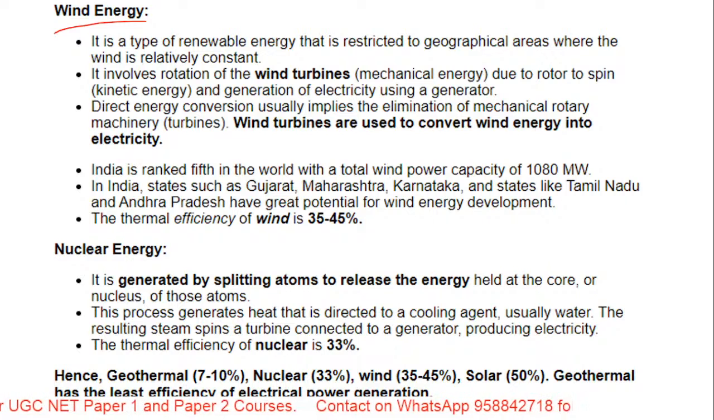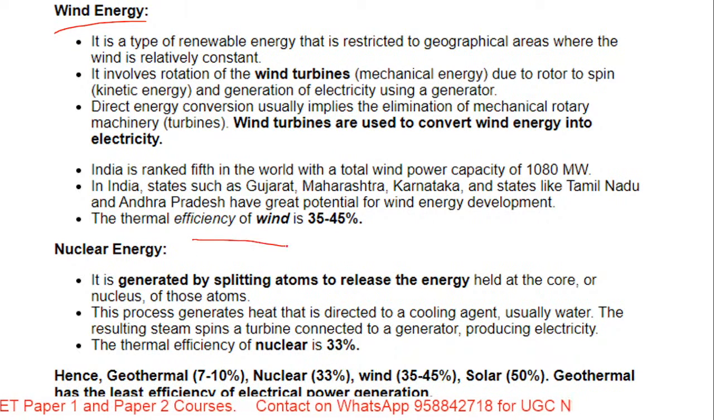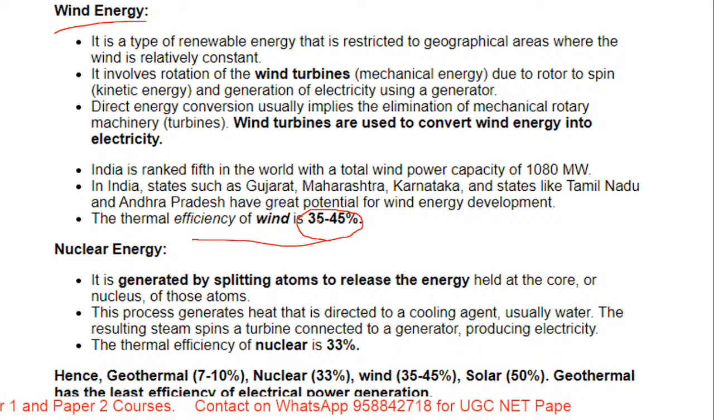Now when we talk about wind energy, the thermal efficiency of wind energy is somewhere around 35 to 45%. Okay, so it is a type of renewable energy that is restricted to geographical areas where the wind is relatively constant. Now it involves wind turbines, where the rotor spins, producing mechanical energy in the form of kinetic energy, and it generates electricity using a generator.